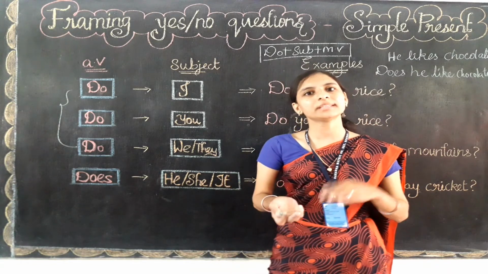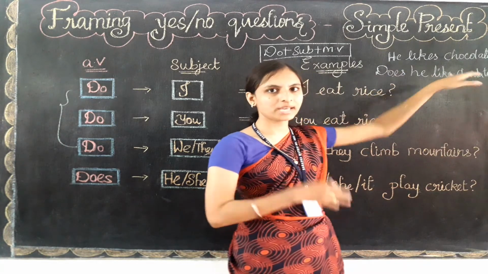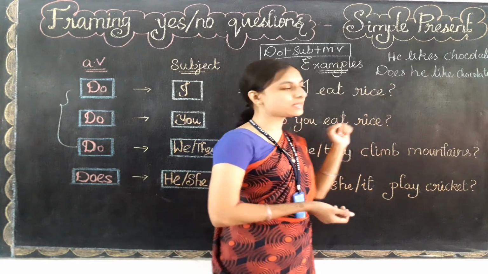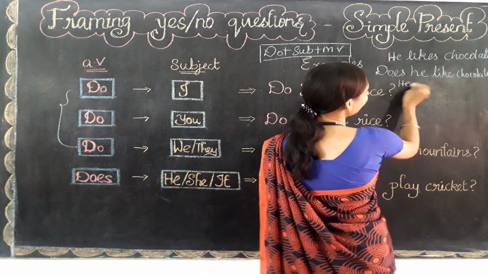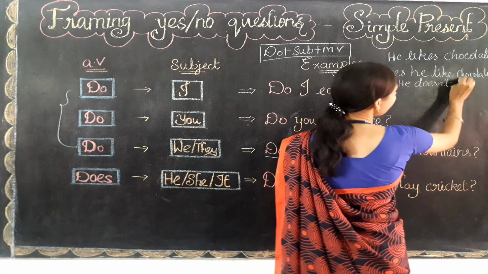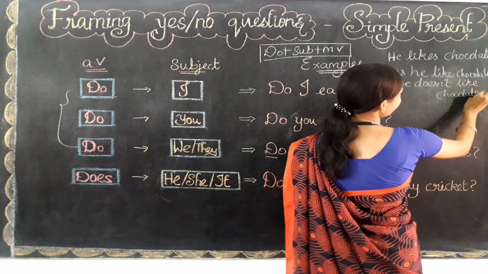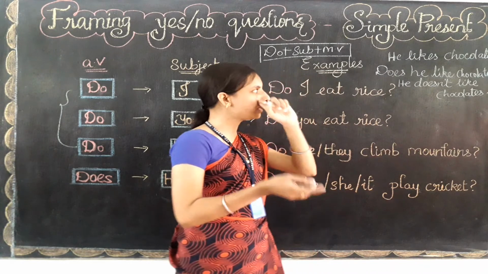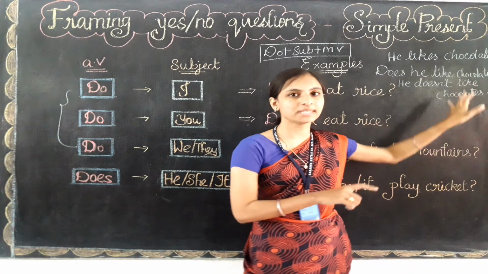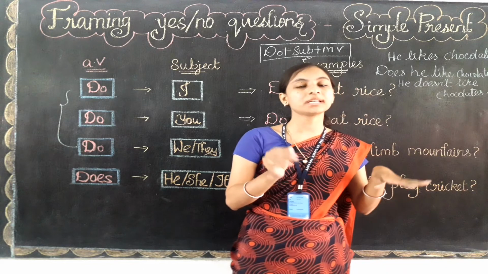This is also the same for the negative form. Okay, when we are talking about the negative form, if they have given he likes chocolate and they are asking you to change into negative form, you need to remove s from the sentence. The answer will be what? He doesn't like chocolates. He doesn't like chocolates is the correct answer. Whenever we are using does, the do family verb, in a sentence, the verb should not come with s or with the past form. It should come with the base form, that is the normal verb.